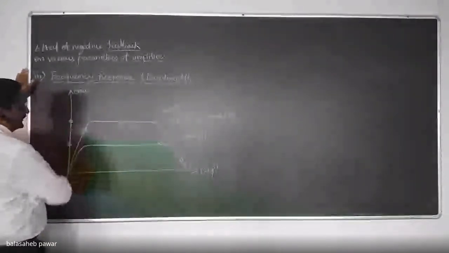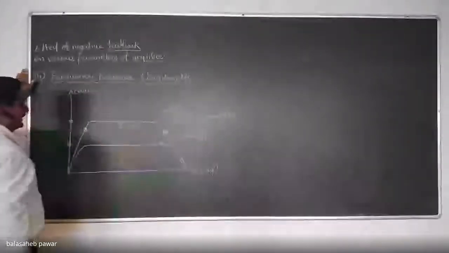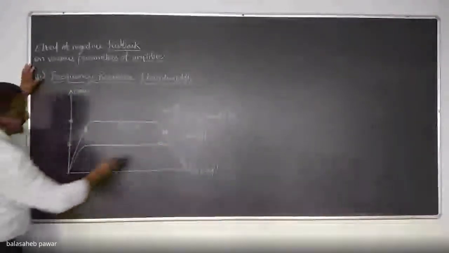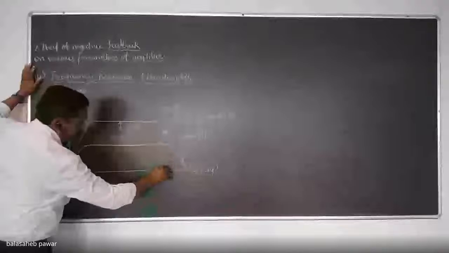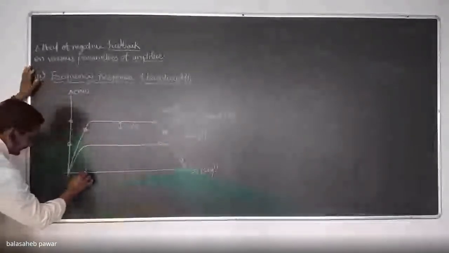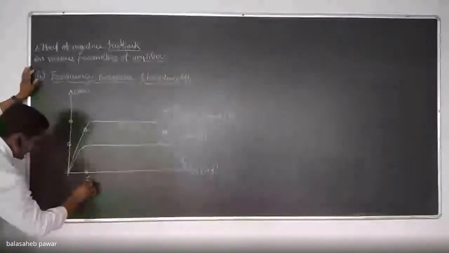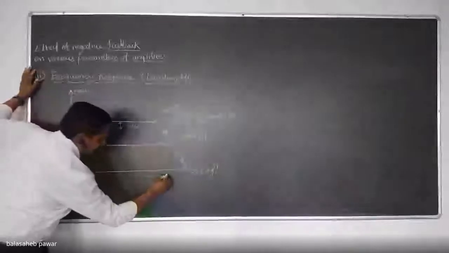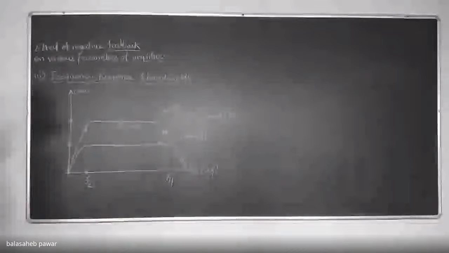This line will intersect at the low frequency side as well as the high frequency side, and the respective frequencies are known as FL, the lower cutoff frequency, and FH, the higher cutoff frequency. Yes or no?